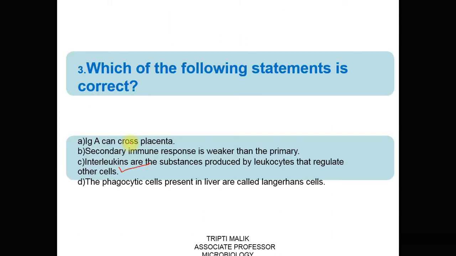the immune response. Option D is also incorrect because the phagocytic cells which are present in liver are not called Langerhans cells but are called Kupffer cells. The Langerhans cells are the phagocytic cells which are present in skin.